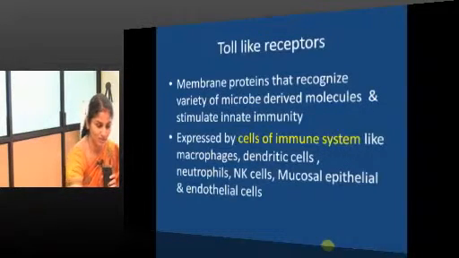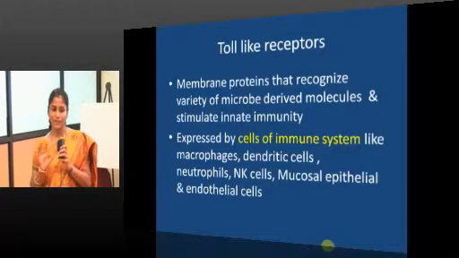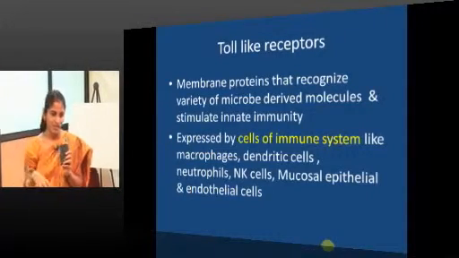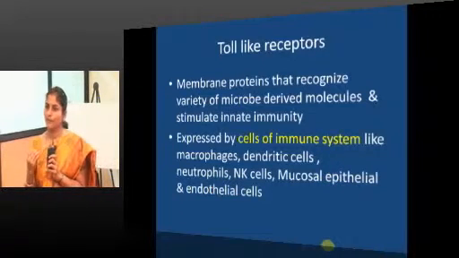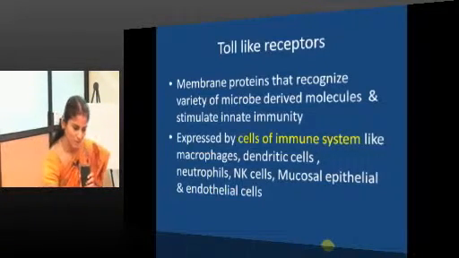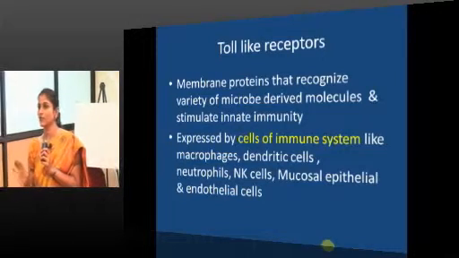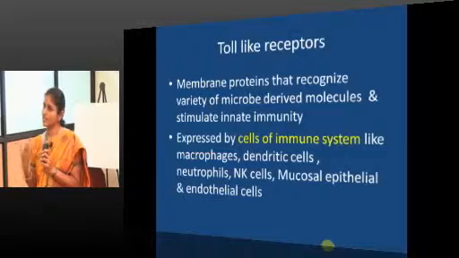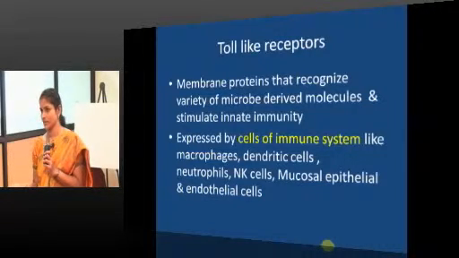A lot of functions are played by these toll-like receptors. They are basically membrane proteins. They sense the microbes and other antigens and stimulate the innate immunity. They are expressed in the cells of the immune system. So, wherever you have expression of MHC2, there you can see expression of toll-like receptors.